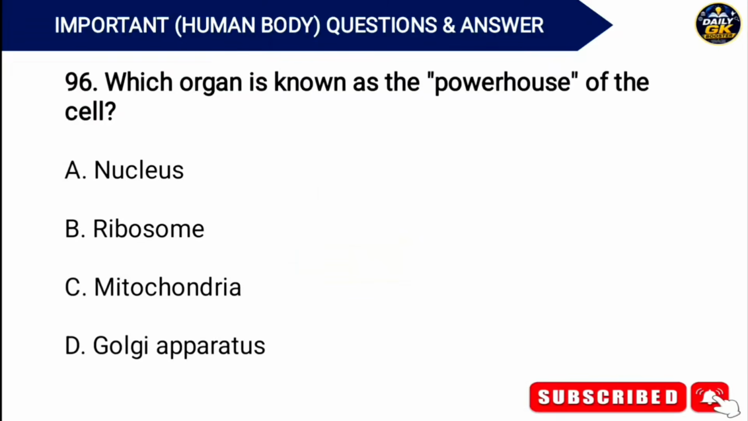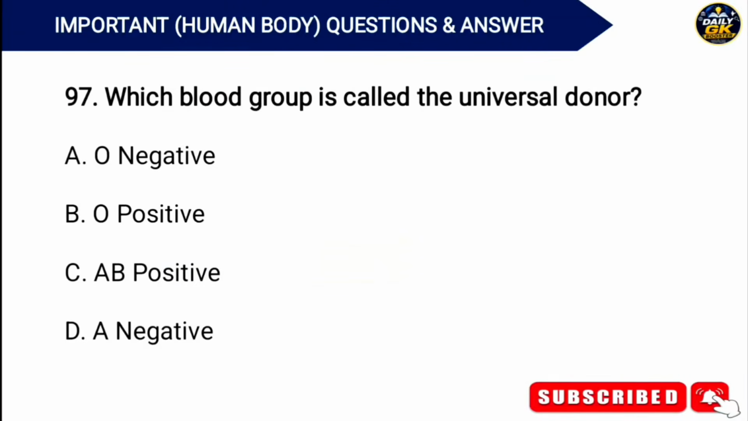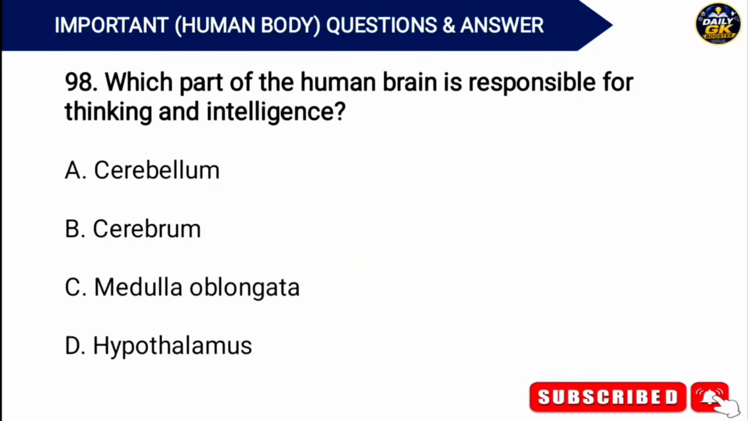Which organelle is known as the powerhouse of the cell? Answer. Option C. Mitochondria. Which blood group is called the universal donor? Answer. Option A. O negative. Which part of the human brain is responsible for thinking and intelligence? Answer. Option B. Cerebrum.